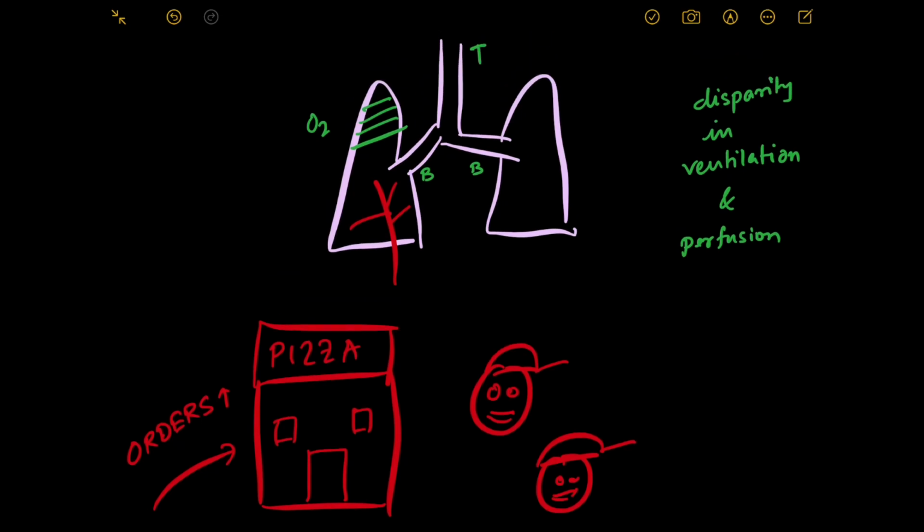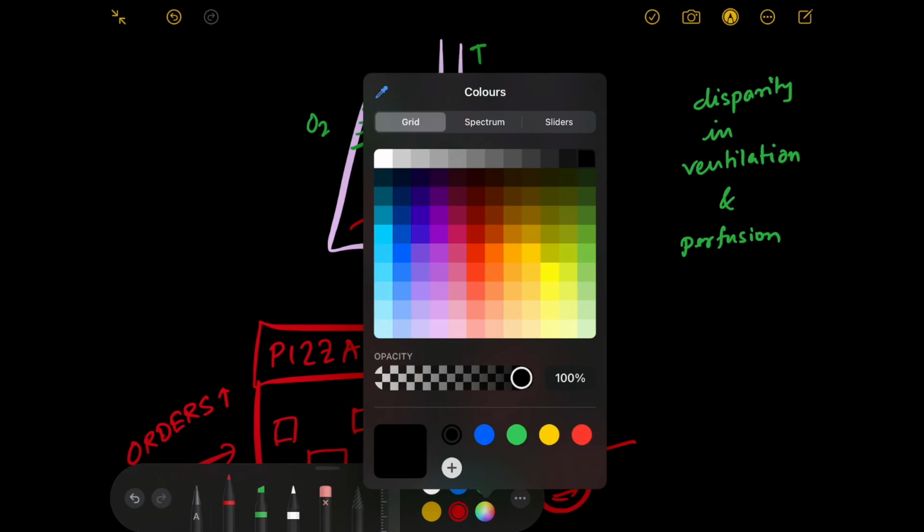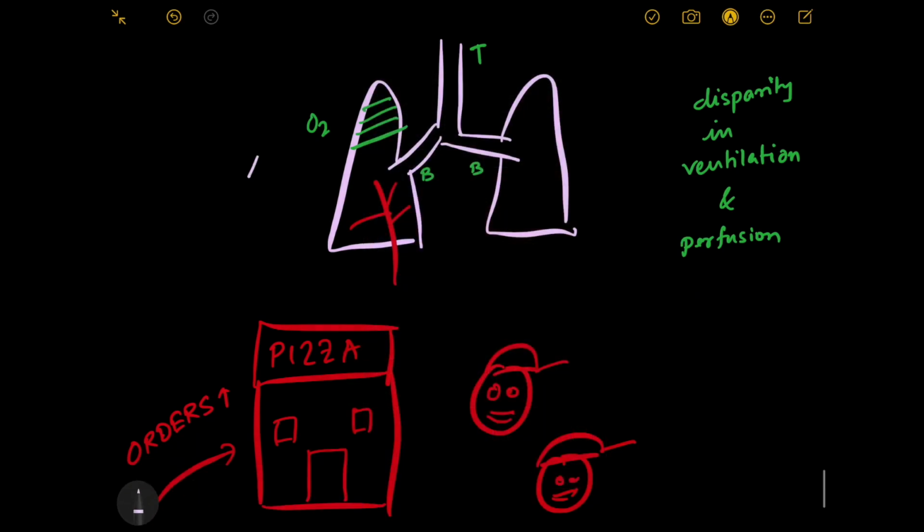Similarly, even if the lungs receive a lot of oxygen in certain places, if those particular places don't have enough blood supply or do not have high blood supply, then enough oxygen won't get loaded into the blood. In that situation also hypoxia can occur, right? So this is our fourth reason of hypoxia, this is our reason 4 of hypoxia.